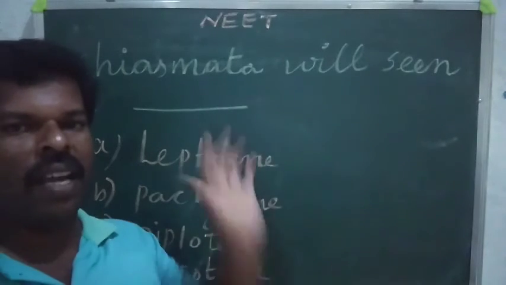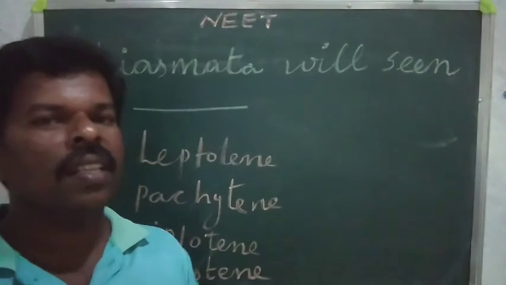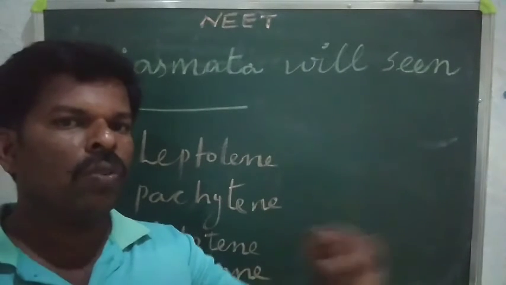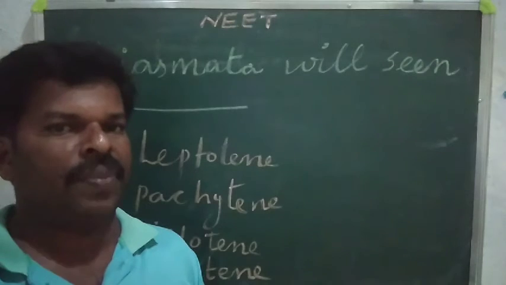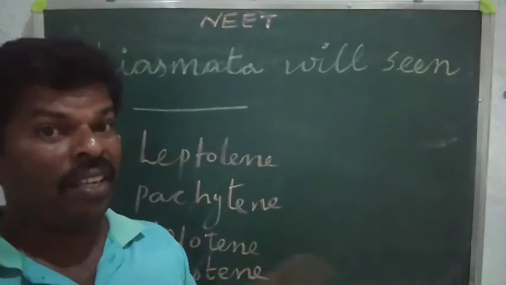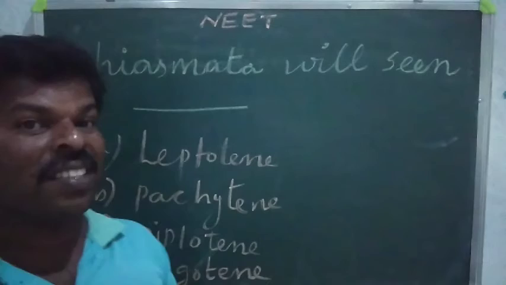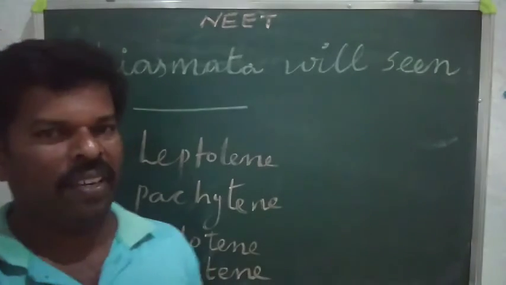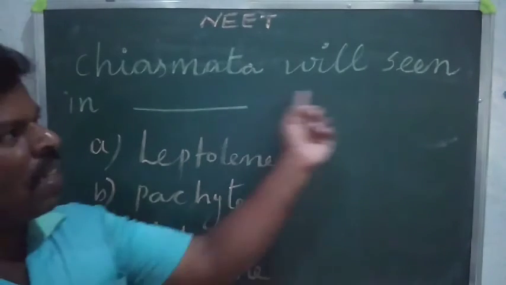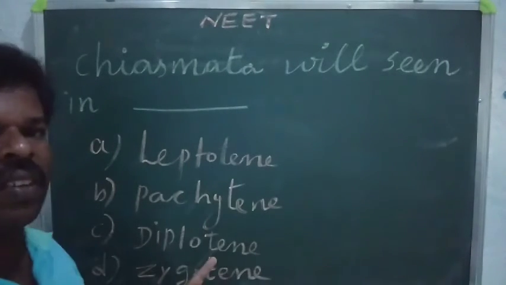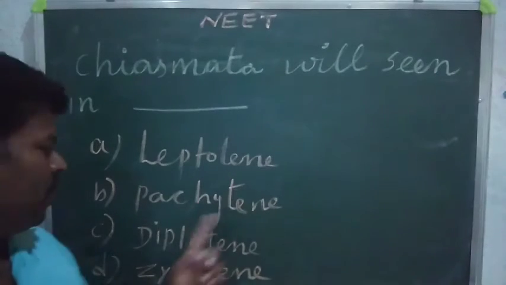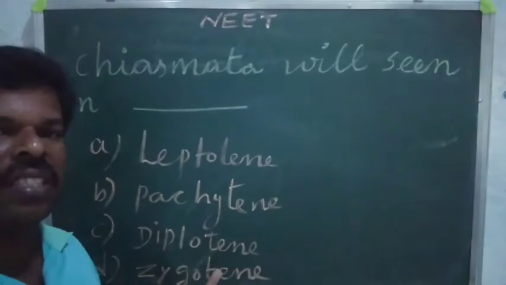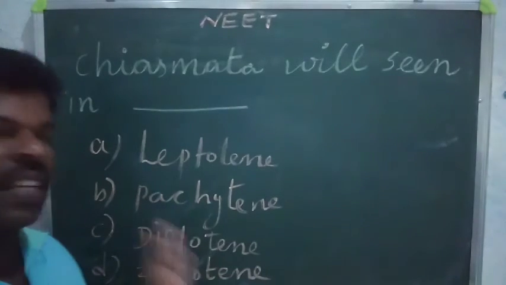Chiasmata will be seen in dash. Actually, this word may denote cell divisions, mitosis and meiosis, either or anyone. I think the correct answer is that only meiosis will form the chiasmata. Everybody knows very well. The four options given: leptotene, pachytene, diplotene, and zygotene. Which one is the correct answer?